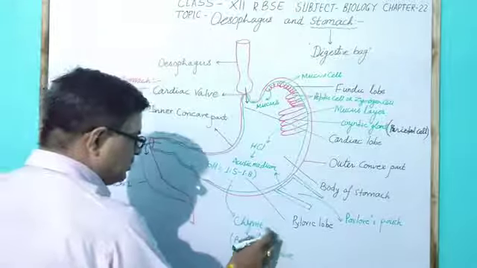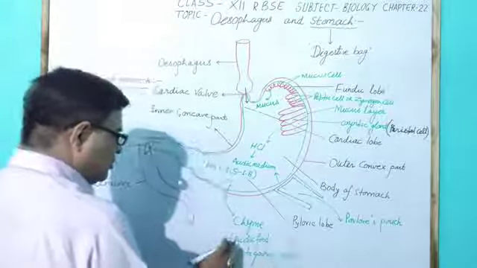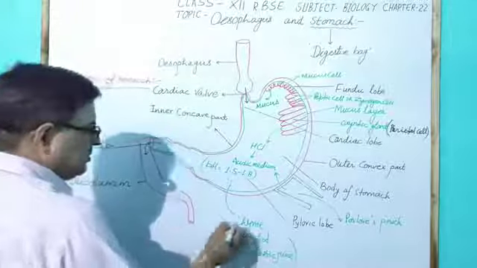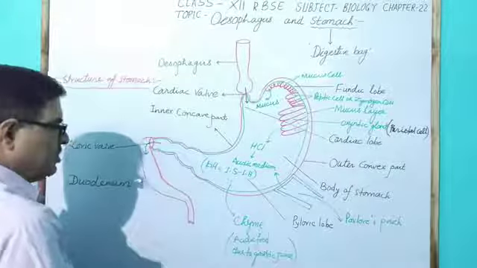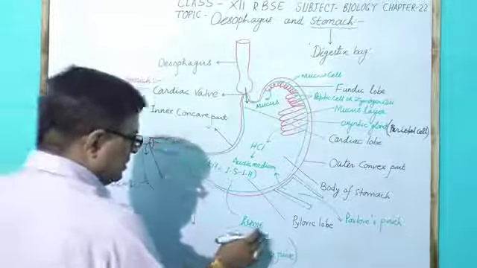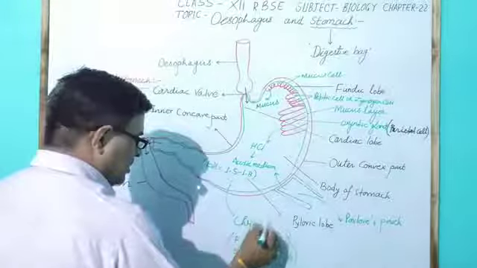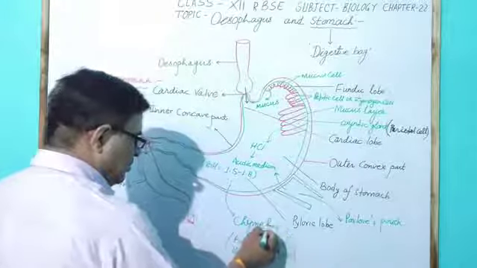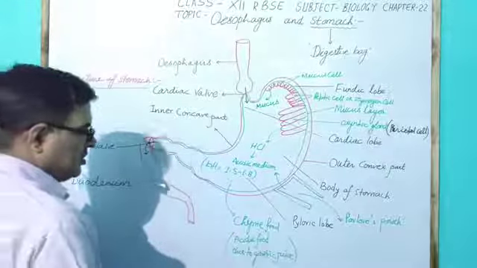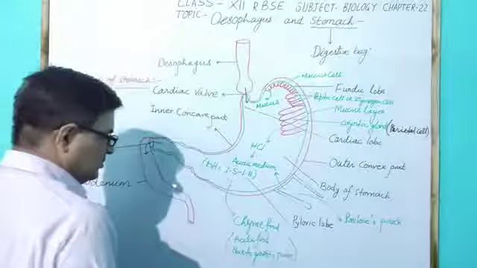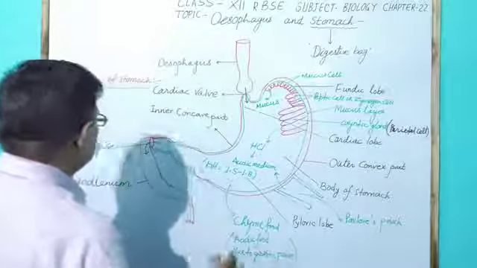As gastric juice is due to hydrochloric acid, the name of the food is chyme: an acidic food due to gastric juice.